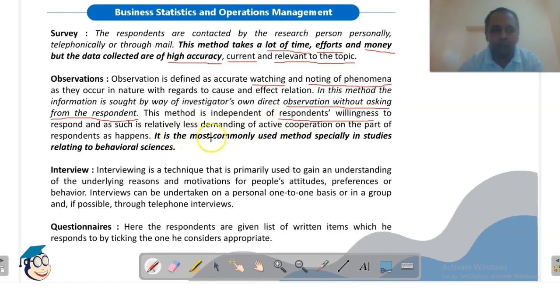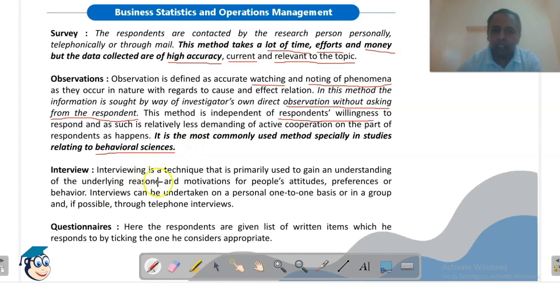It is the most commonly used method, especially in studies related to behavioral science. So in case of studies concerning behavioral science, the observation method is very popular. Just remember this, a question may come on this part.